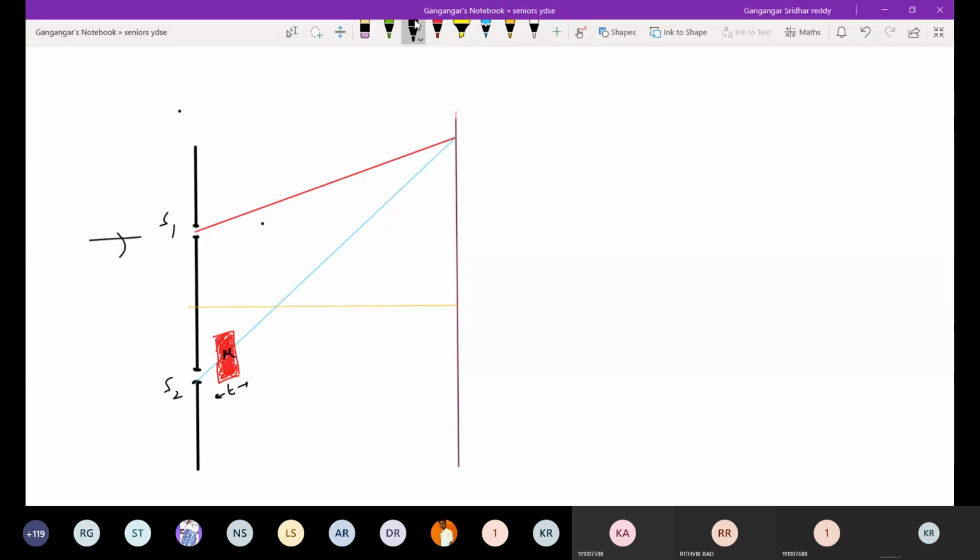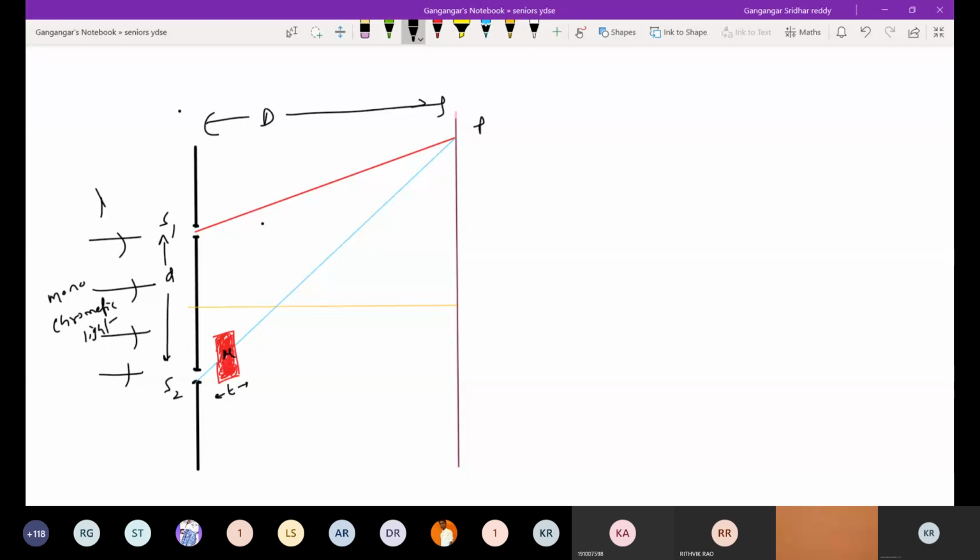I'll illuminate this with a monochromatic source of light. Monochromatic light. The distance between slits is d. Distance between slit and the screen, let it be capital D. So there's a ray 1. Path difference delta x. Again the same writing equation. The net path difference is equal to.